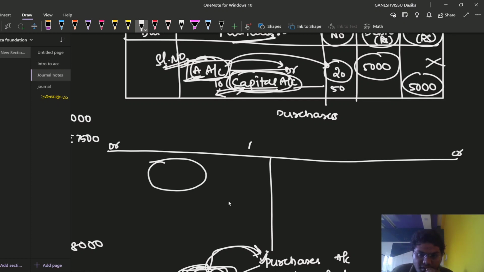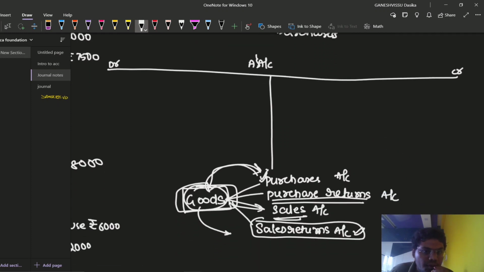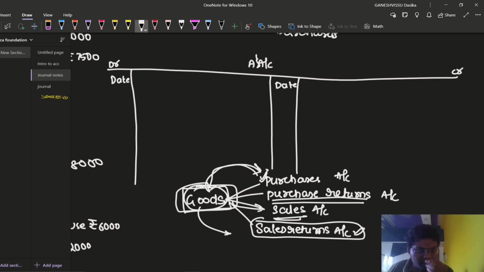So this is A account. What is the pro forma for A account? This is like ledger pro forma. I would like to mention that also. Same, I'm going to mention here date. Here also, for debit side and the credit side, all the columns will be the same. Okay, date, and I am writing particulars. Same particulars column will also be mentioned here.